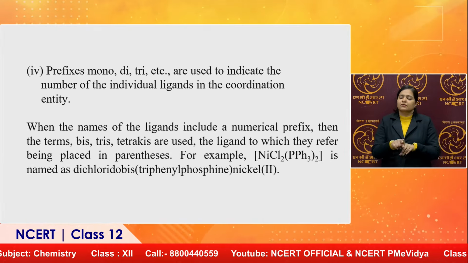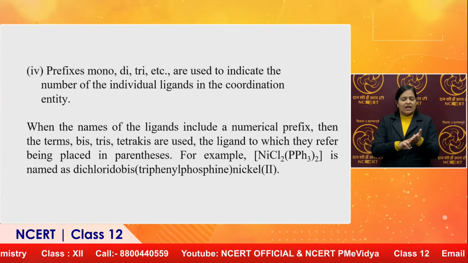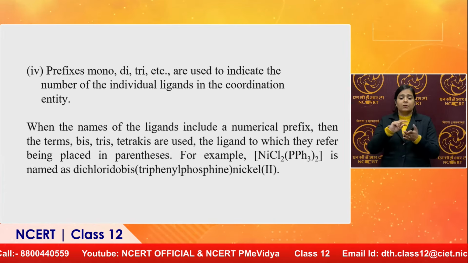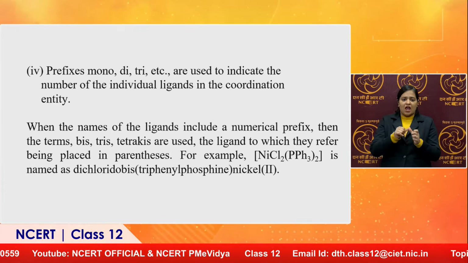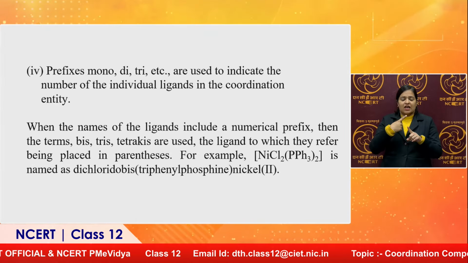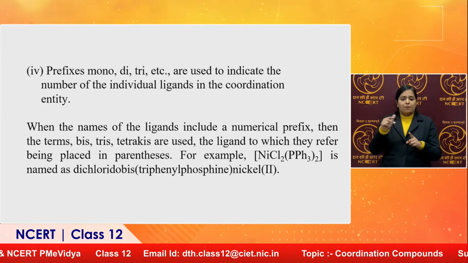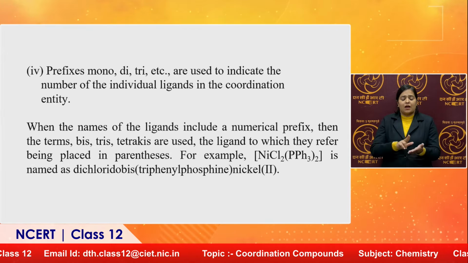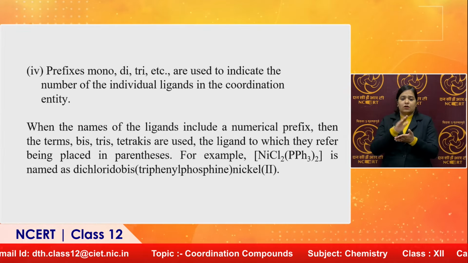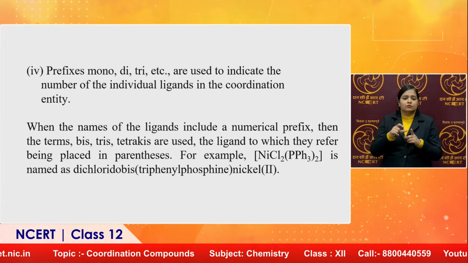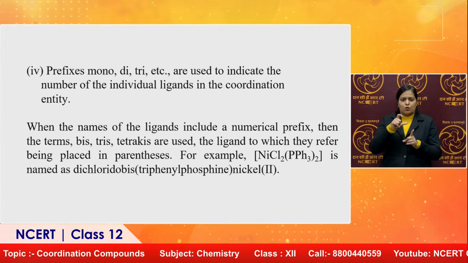For example, NiCl2(PPh3)2. Ph means phenyl, which is a benzene ring minus one hydrogen, C6H5, called phenyl, generally written as Ph. NiCl2(PPh3)2 is named as dichlorido, that is for Cl2.